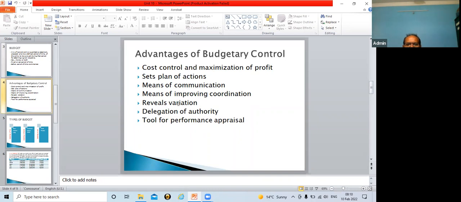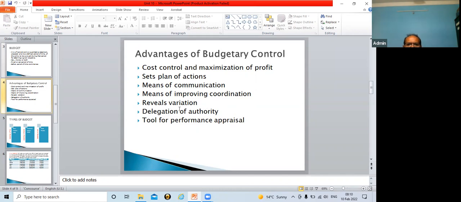Budget is also a means of improving coordination, because if you are talking about a corporate, the corporate head offices are generally in metro cities, and their branches may be at remote places. Through budget, we can have proper coordination from the remote place to the metro place. So that is why it is a means of improving coordination.